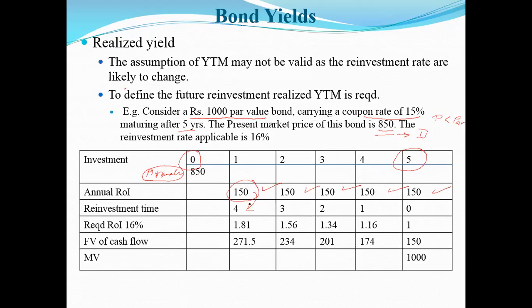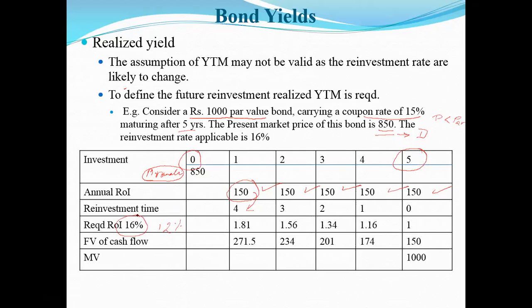Now, the only difference in case of realized yield is, once she receives this 150 rupees after 1 year, it might so happen that the rate of interest may not be 15%. The rate of interest could be 16, or in my case, the rate of interest could also be 12%. We don't know. Now I'm presuming that the rate of interest here is 16%.